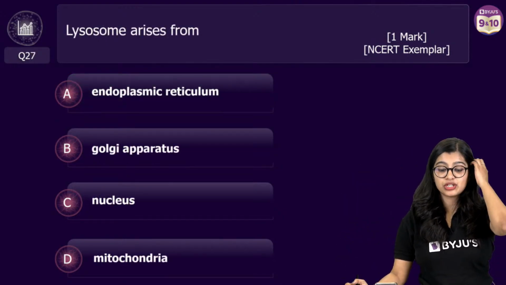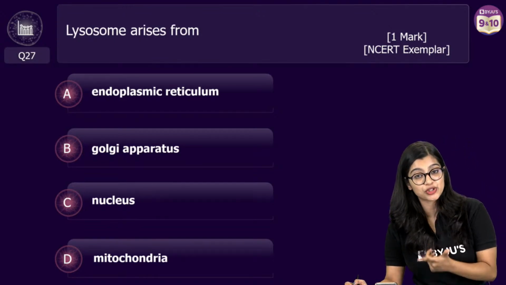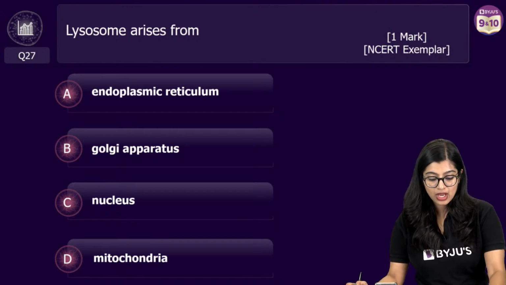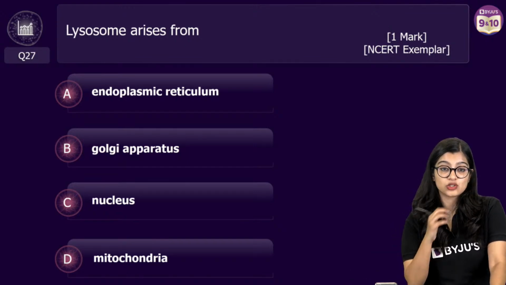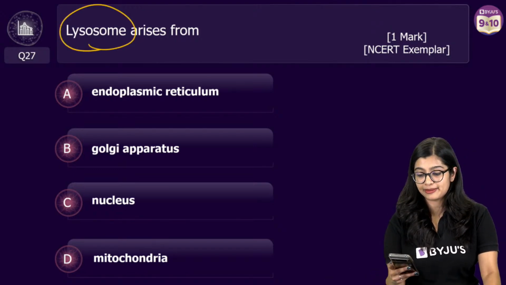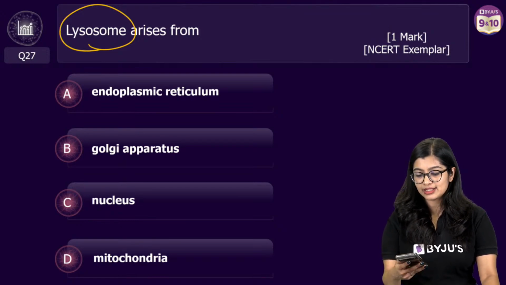Now moving on to question number 7. Lysosomes arise from which one? ER, Golgi, nucleus, mitochondria. Where do lysosomes arise, or who is responsible for synthesis of lysosomes? Very quickly. Everyone quickly in the chat.